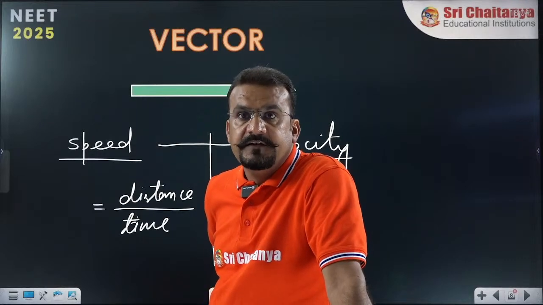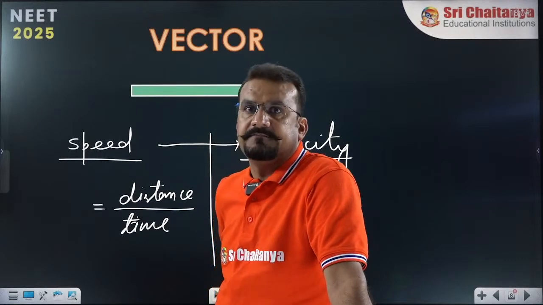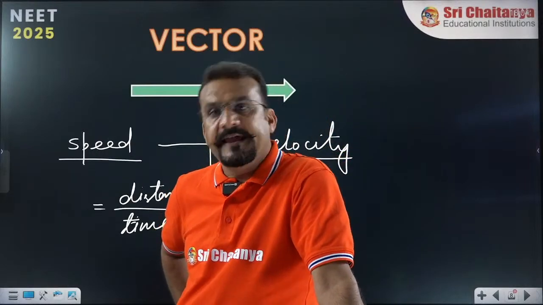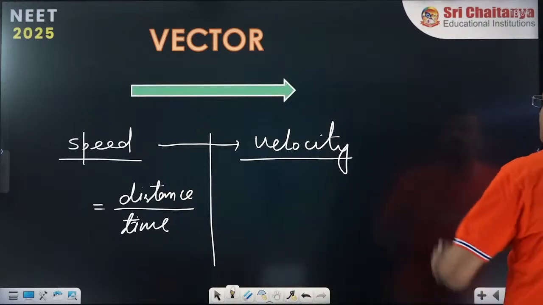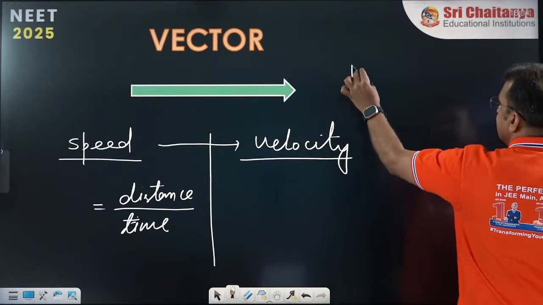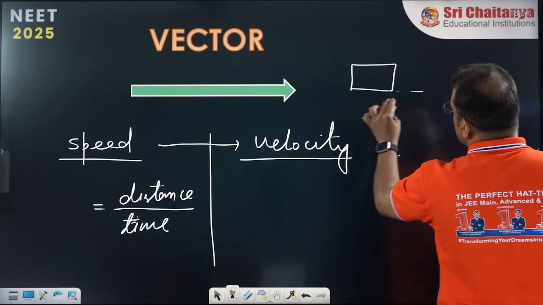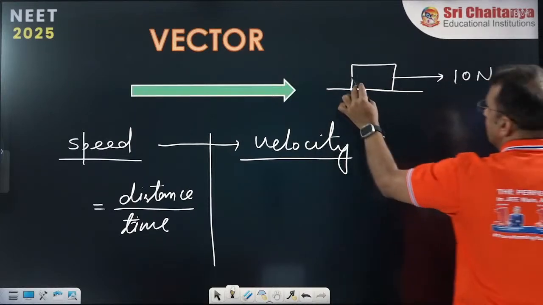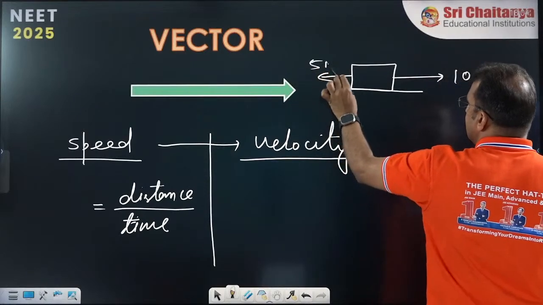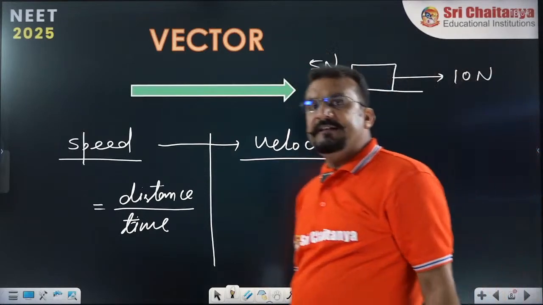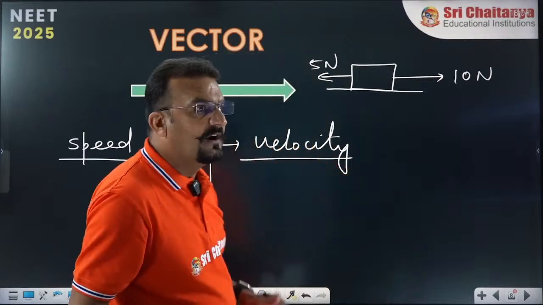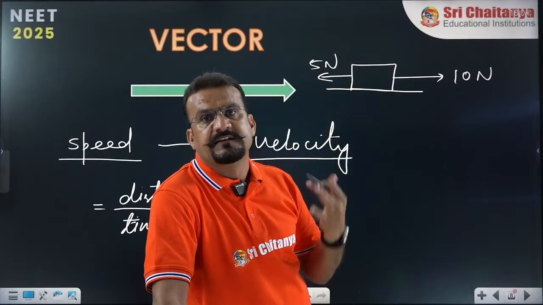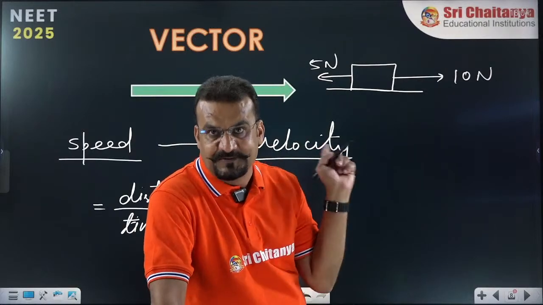The reason is that sometimes direction is very necessary. Let us assume this one. This is a block. Someone is pulling this block with 10 Newton force, and someone is pulling with 5 Newton force. If we don't have any knowledge of vector or direction, what are we going to do? We will say the total is 10 plus 5, that is 15 Newton. Total force is 15 Newton.